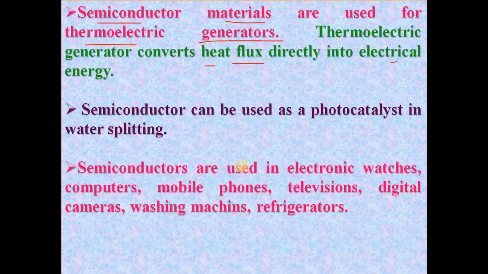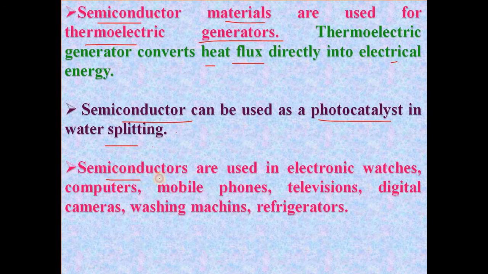Then the next application: semiconductors can be used as a photocatalyst in water splitting. Water splitting experiments can be carried out in the presence of semiconducting materials, which act as a photocatalyst. Catalyst means something which promotes the rate of the reaction.